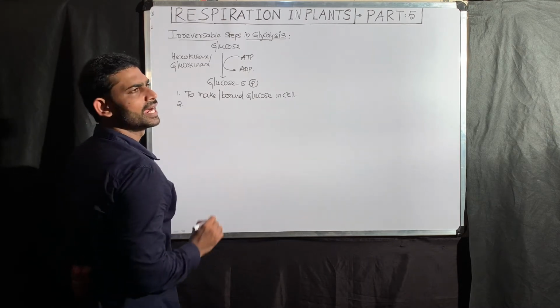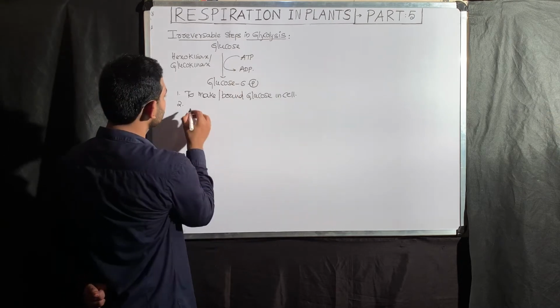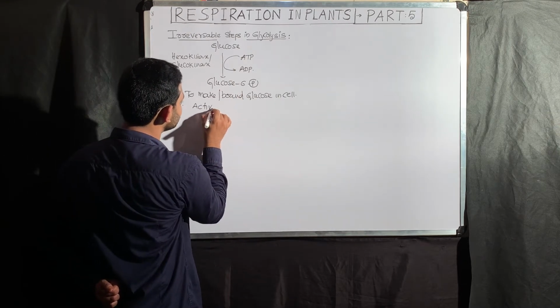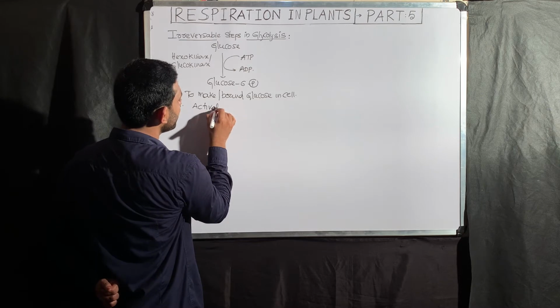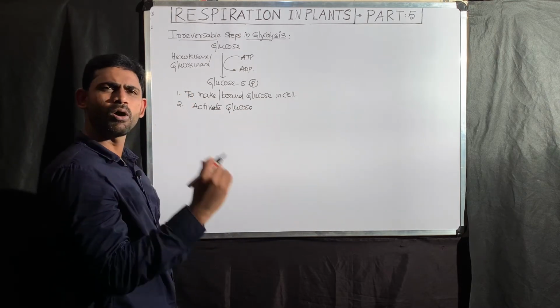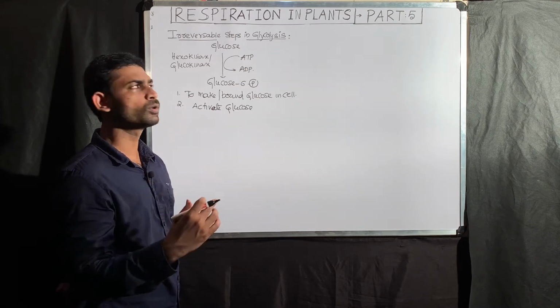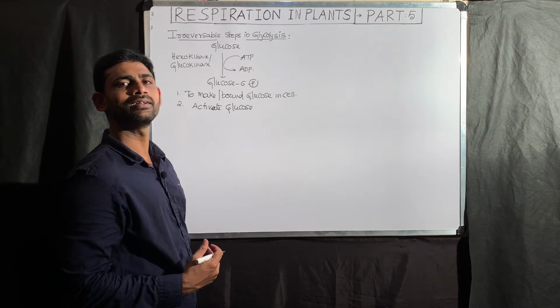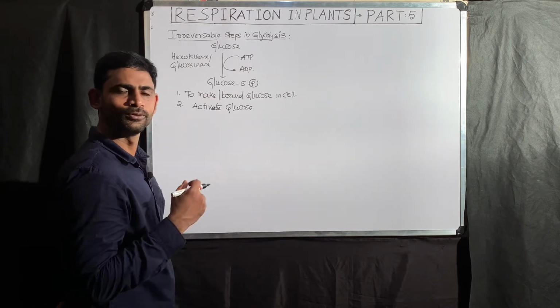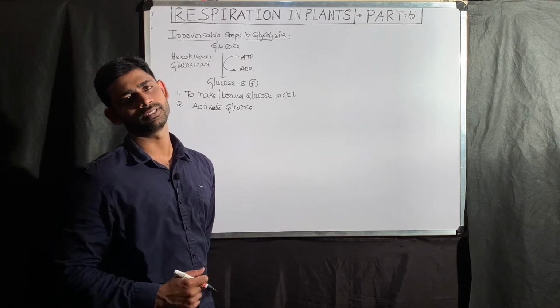The second point is that phosphorylation is also a reason to activate glucose. Glucose is our normal molecule, but glucose 6-phosphate is the active metabolite of glucose. Once glucose is converted to glucose 6-phosphate, it can enter into glycolysis.